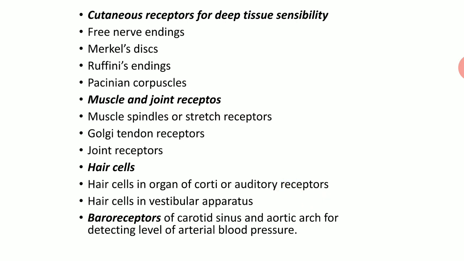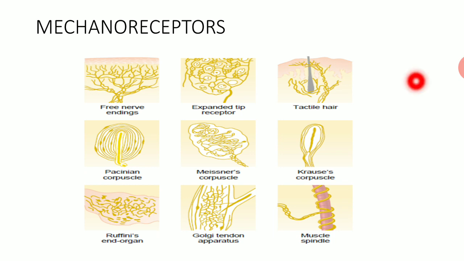And baroreceptors of the carotid sinus and aortic arch for detecting the level of arterial blood pressure. So these are mechanoreceptors: free nerve endings, expanded tip receptors, tactile hair, Pacinian corpuscles, Meissner corpuscle, Krause corpuscles, Ruffini organ, Golgi tendon organs and muscle spindle.